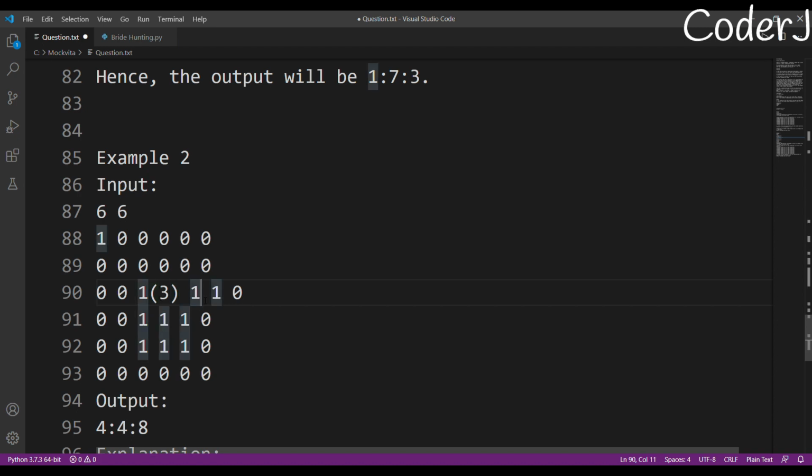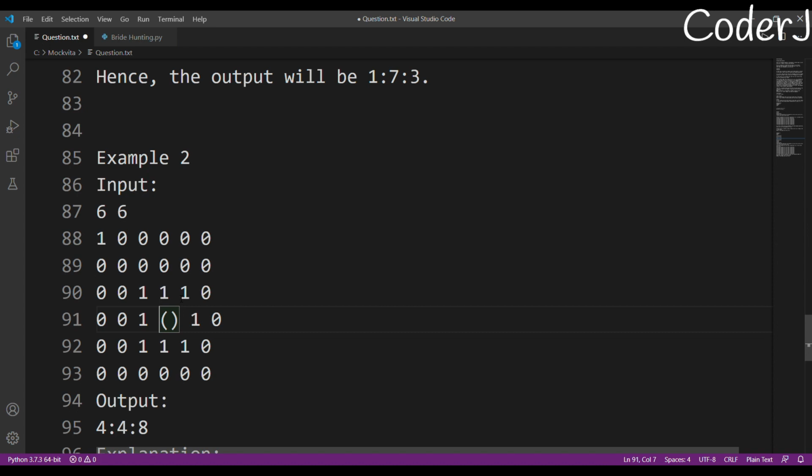What about this girl? How many does she have? One, two, three, four, five. Five qualities, right? How five qualities? This one, and these three, because all of these are its neighbors. Now what about the girl in the center? She has eight qualities because all of her eight neighbors are marriageable. And you know how to calculate qualities? You just count all the neighbors who are non-zero. At max you can have eight neighbors, and all of her neighbors are surprisingly marriageable, which means they are non-zero. So this girl's quality is eight, right?